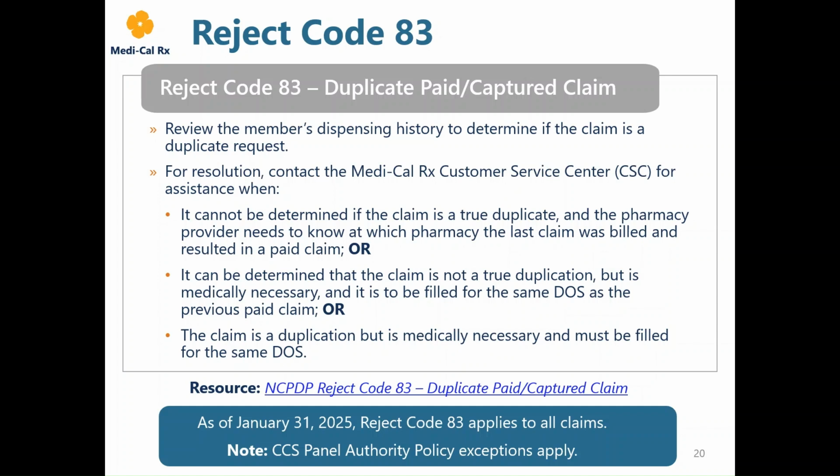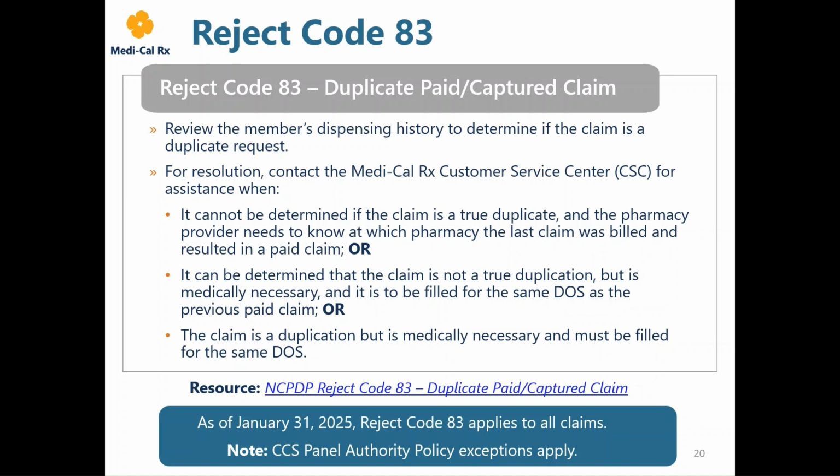As of January 31st, Reject Code 83 has been implemented for members 21 years of age and younger, with exceptions. Reject Code 83, duplicate paid captured claim, occurs when more than one claim is submitted for the same member, drug, and date of service, in which the first claim paid and the second claim is captured as a duplicate transaction. For more detailed steps on how to resolve Reject Code 83, review the NCPDP Reject Code 83 duplicate paid claim captured.